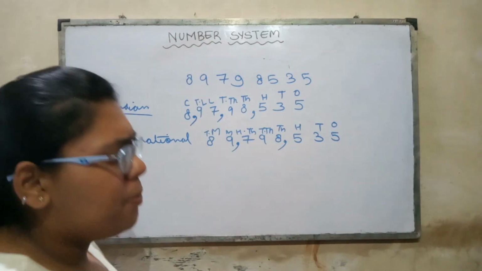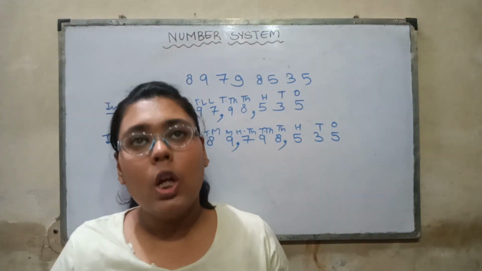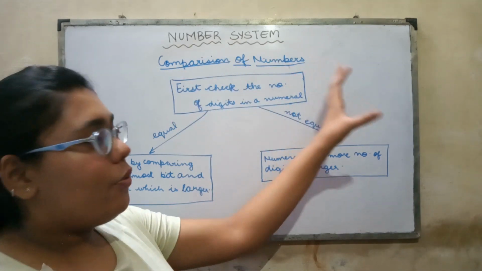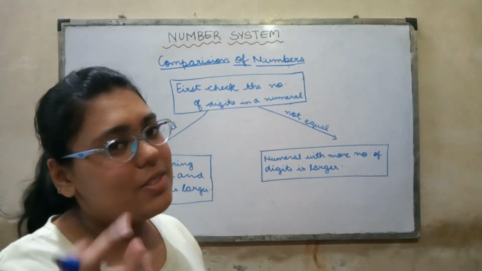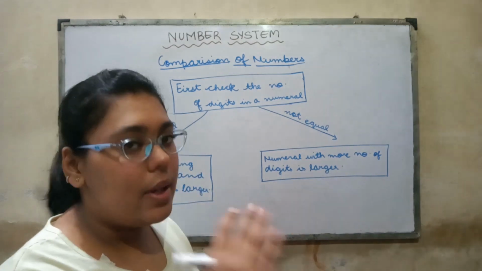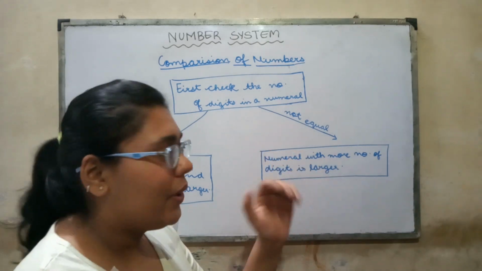Now we have two small topics, and then we'll come to the last topic of this video, that is Roman numbers, okay? Now comparison of numbers. This topic is very easy. You have discussed it in previous classes as well, and it's very simple. But for large numbers, let us revise a small bit once again, okay?